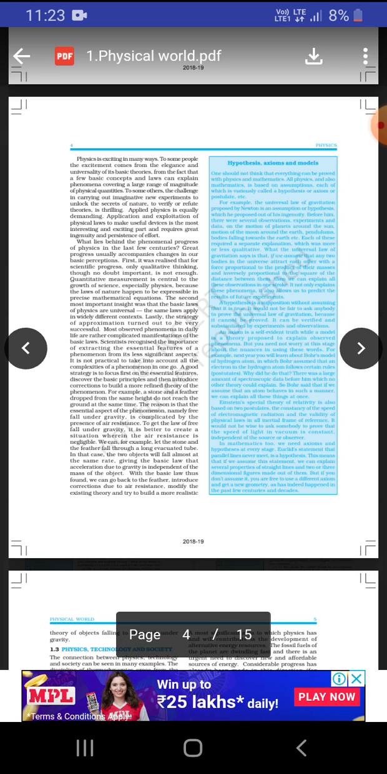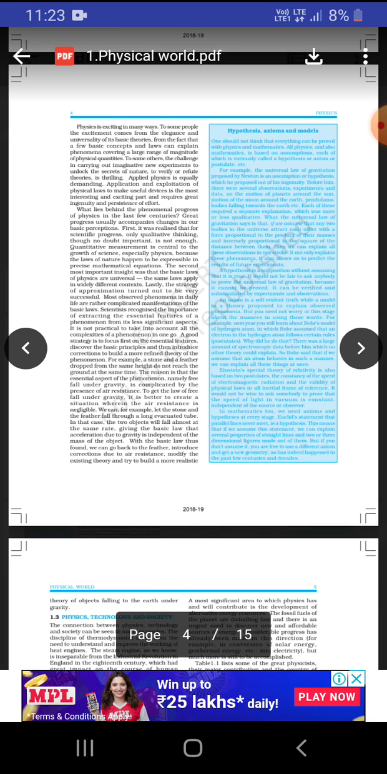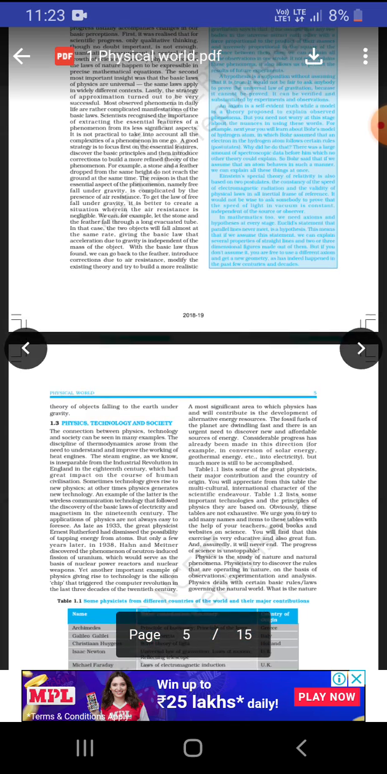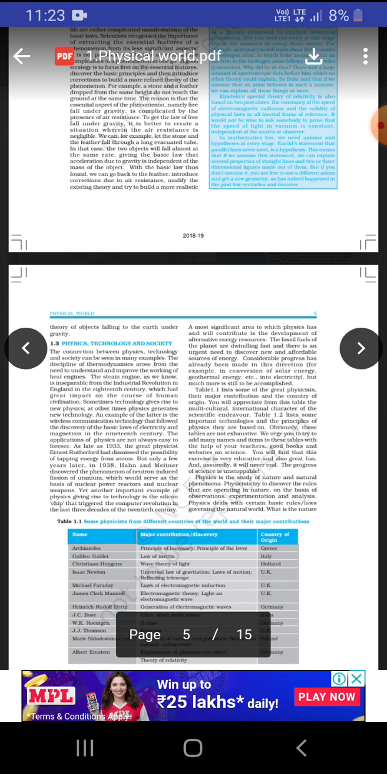So quantitative measurement was central to the growth of science and physics, they had said. But now they are not saying it like that. Now they are saying that there are many ways to find new laws, and many laws they have found during that period, like gravitation, and many laws they have given.